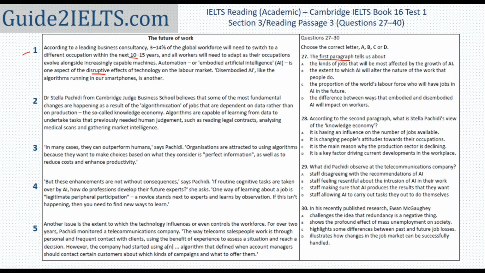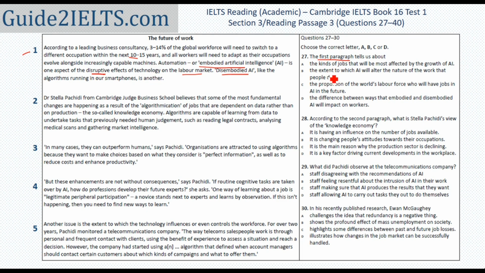Words like embodied AI and disembodied AI, these I'm not focusing on because they're just terminology. Effectively, what the paragraph is saying is that a lot of people are either going to lose their jobs or they would need to change the kind of job they are doing because of automation, and then two types of automation are mentioned. I'll read through the options in the question now.